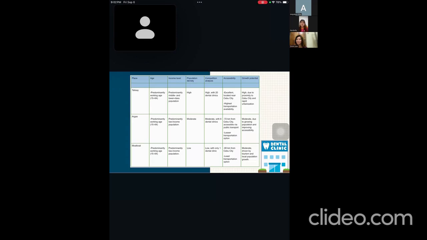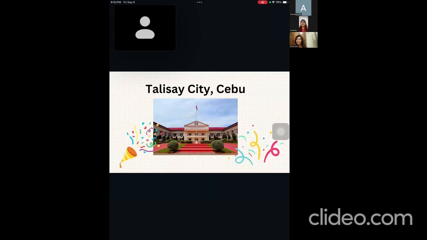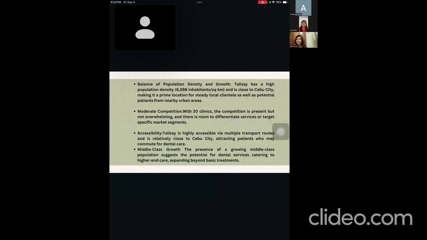And then in terms of growth potential, Talisay is high, again due to proximity to Cebu City and rapid urbanization. Argao is moderate due to growing population and improving accessibility. Malboal is the same, moderate. Then overall, the most suitable location for a dental practice in Cebu province, we have analyzed, is Talisay City. Yay!